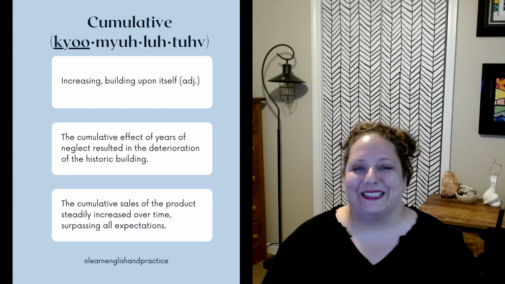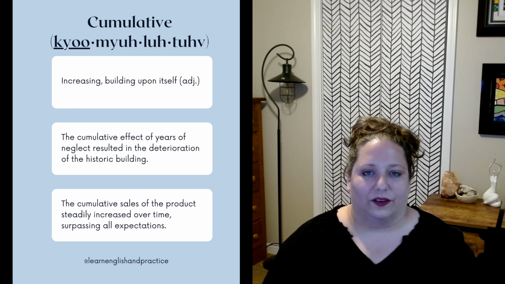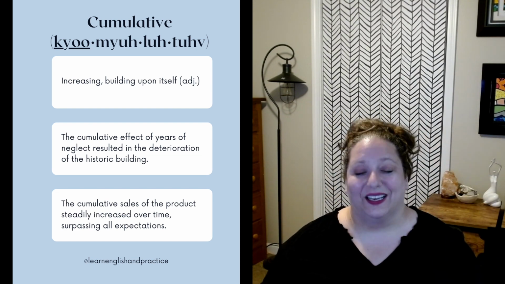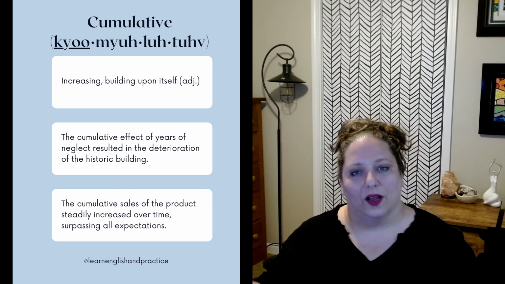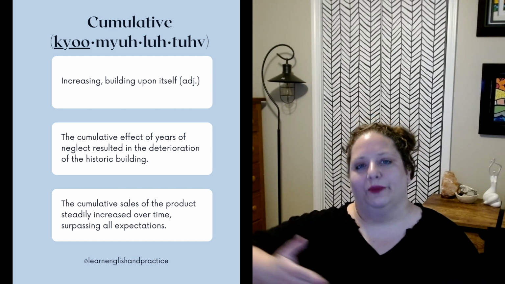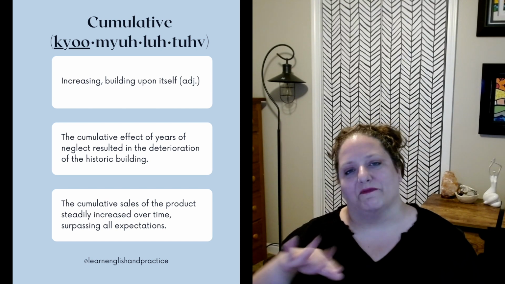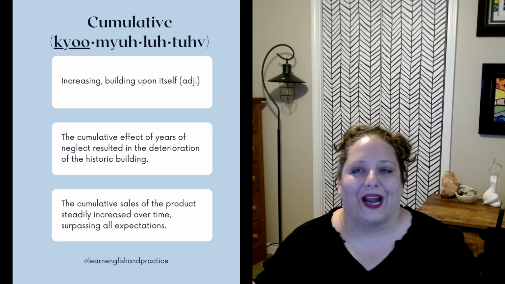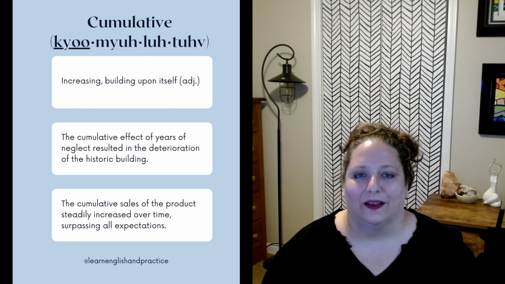Cumulative. This means increasing, building upon itself. It's an adjective. So, cumulative is to just build and build and build. For example, you might score the tests in a course where a student is enrolled cumulatively, where the score of each test kind of builds on the next one. And then at the end, they get one grade based on everything they've done and all the tests they've taken.